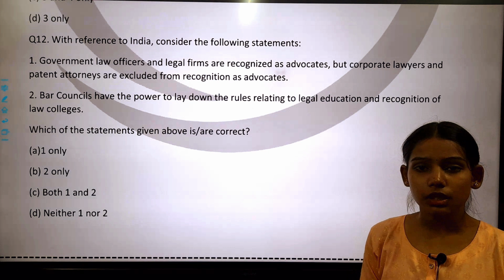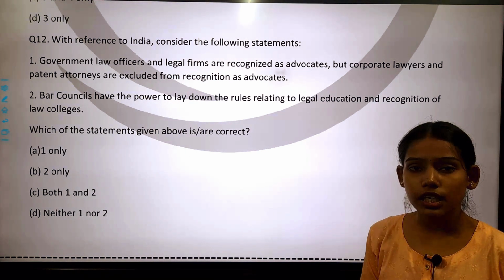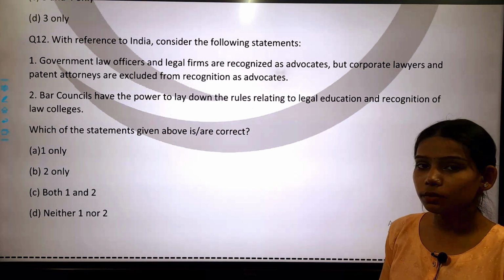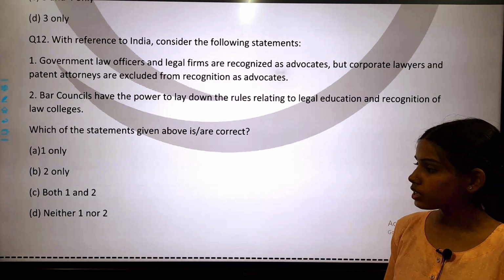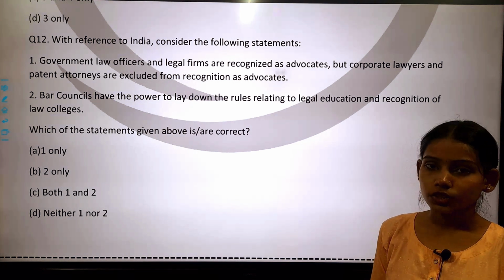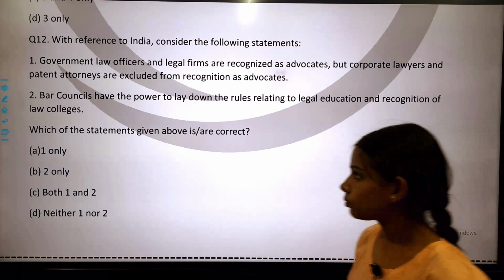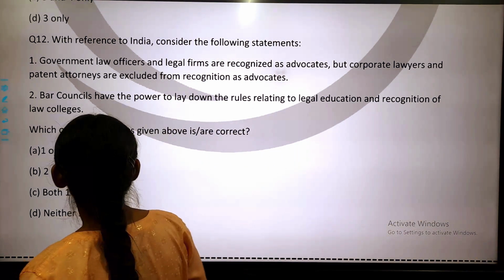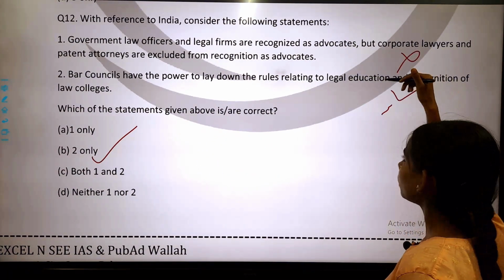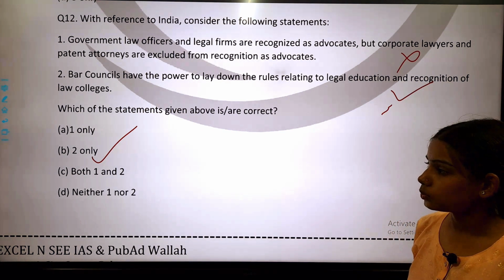We have to identify which of the following statements is correct. Option A is 1 only, option B is 2 only, option C is both 1 and 2, and option D is neither 1 nor 2. The correct answer is option B, 2 only. Statement 2 is correct and statement 1 is not correct.